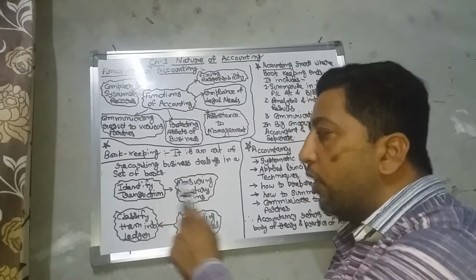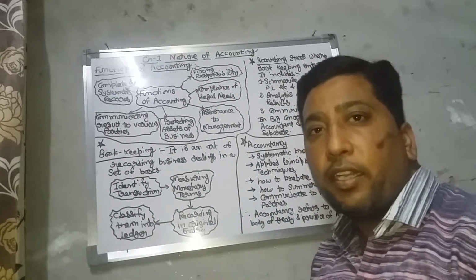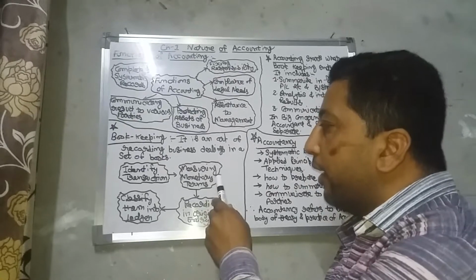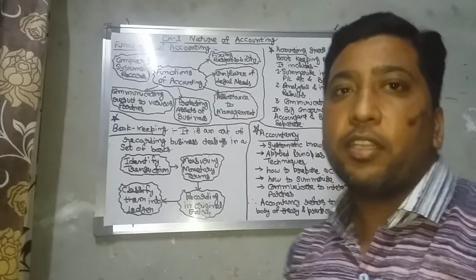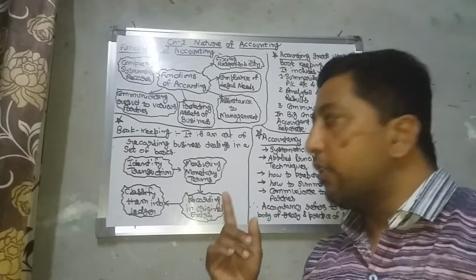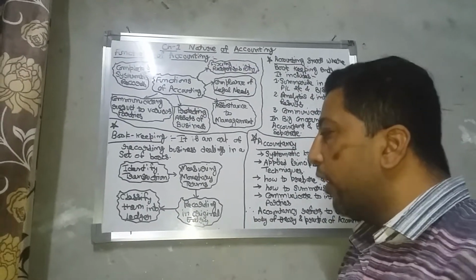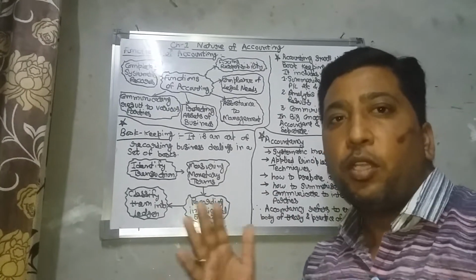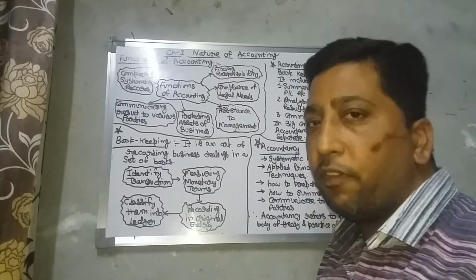For this we have to do activities like identifying transactions. First you have to identify the transactions which are done in the business. Second, measuring in monetary terms. Whatever the transaction may be, in accounting you have to consider only monetary terms. Third, recording in original entry. Whenever you record the transaction, you have to put it in journal entries and then post into ledgers, different ledgers.